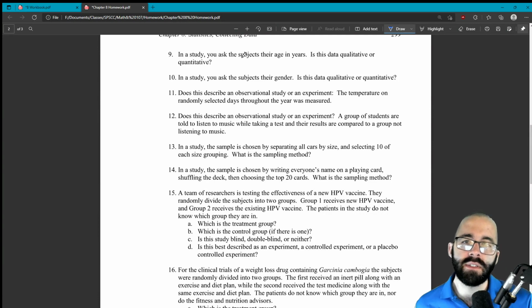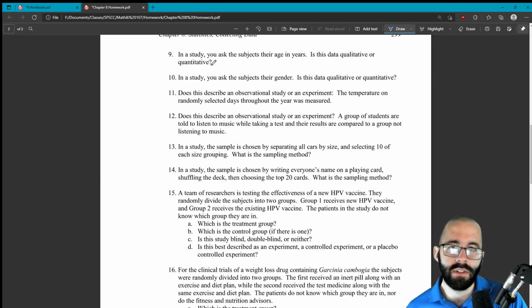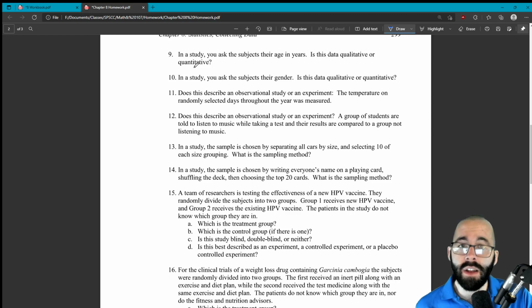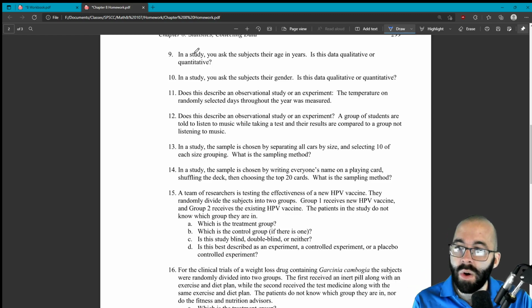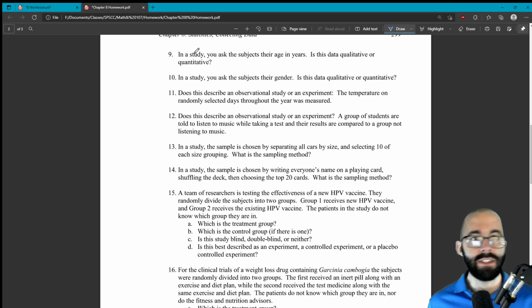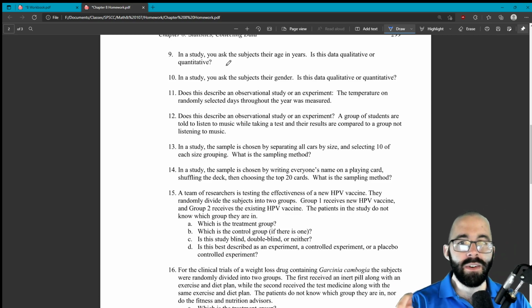Look at number 9. In a study, you ask the subjects their age in years. Is this qualitative or quantitative? The age in years is going to be a number, but remember, number doesn't necessarily mean quantitative. But it starts you in the right direction, because if it's not a number, it's qualitative. So it's a number.